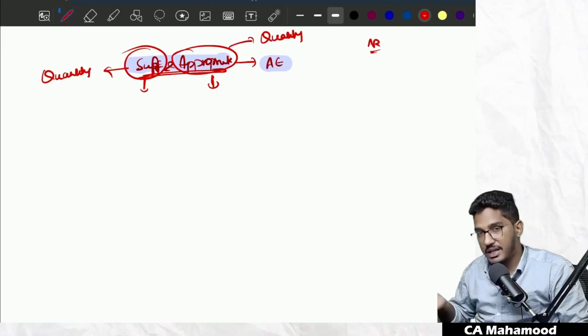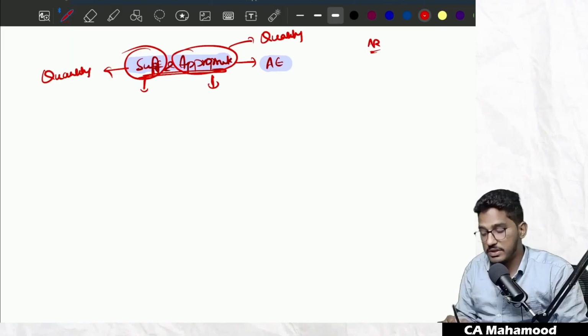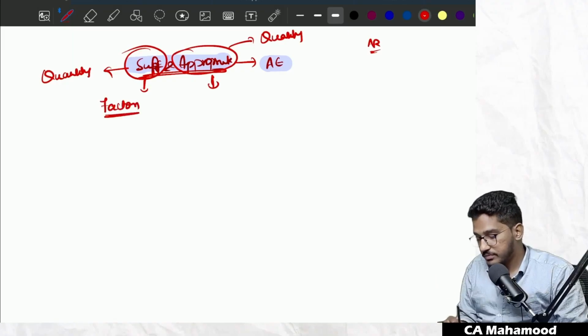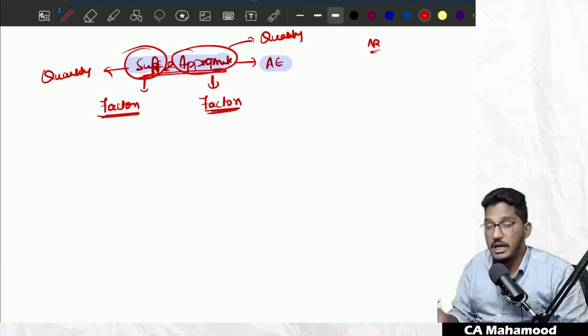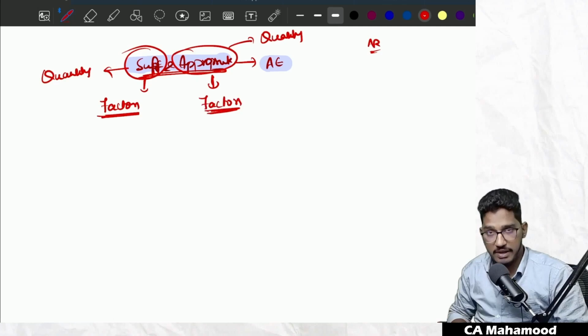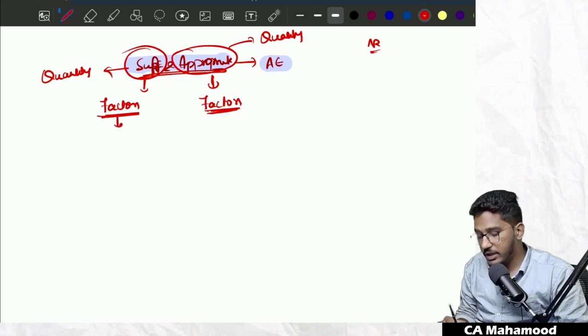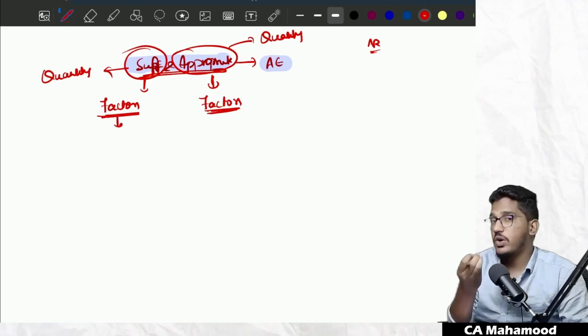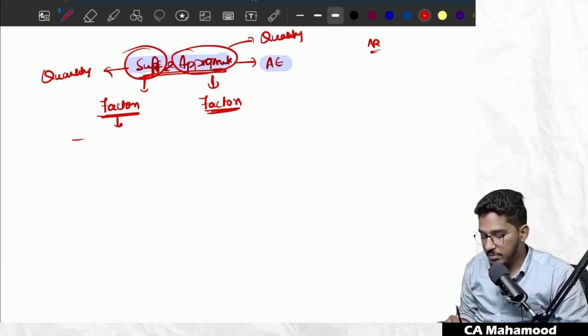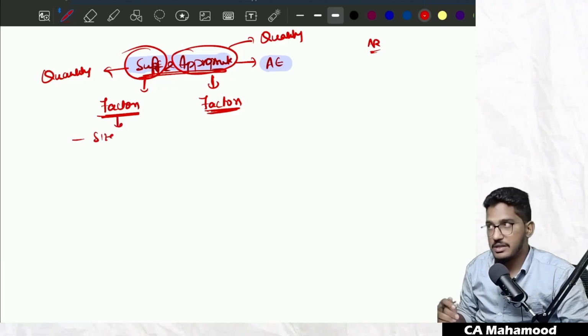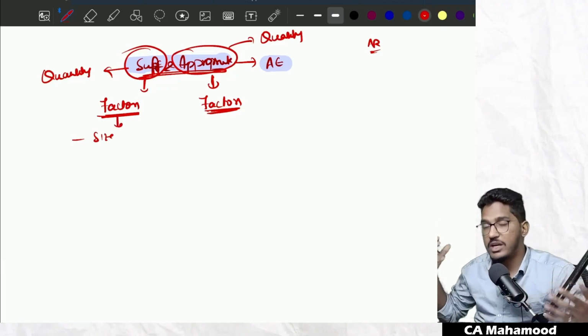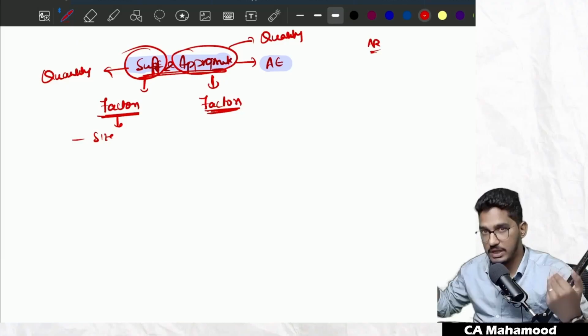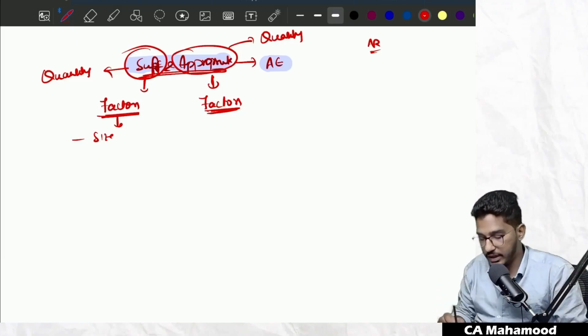However, in taking that decision, what quantity amounts to sufficient and what quality amounts to appropriate, the auditor will consider some factors. For determining sufficiency also, and for determining appropriateness also, the auditor will consider some factors. Sir, what are the factors which the auditor will consider in determining what quantity of evidence will be sufficient? Number one, he will look at the size of the organization. If the size of the organization is very big, he requires more quantity of audit evidence. If the size of the organization is small, he will require less quantity of audit evidence.